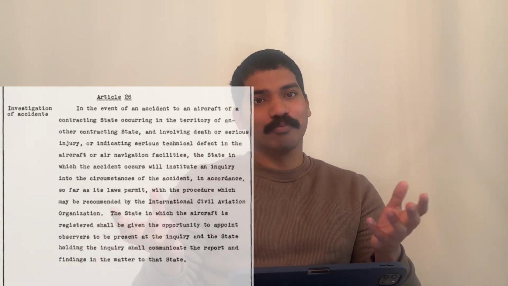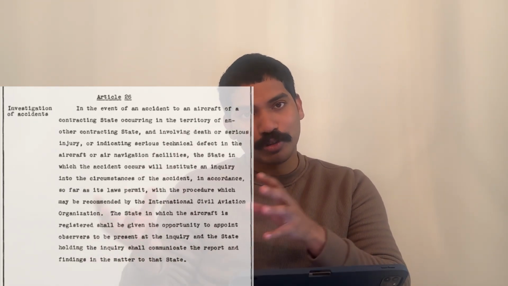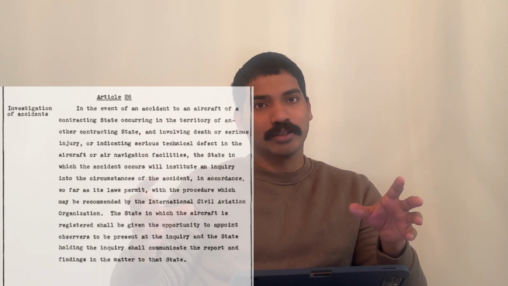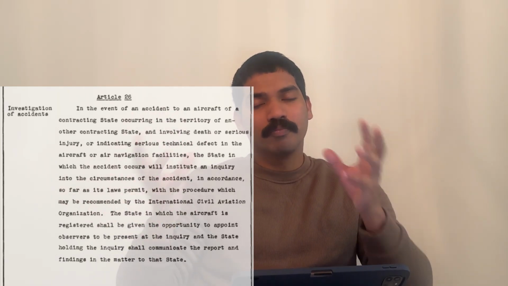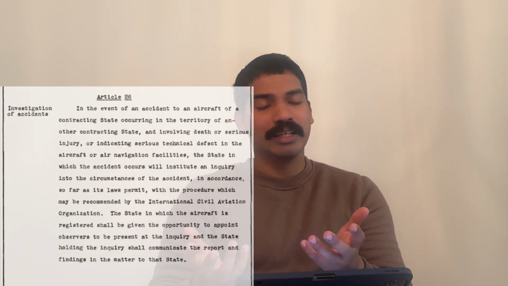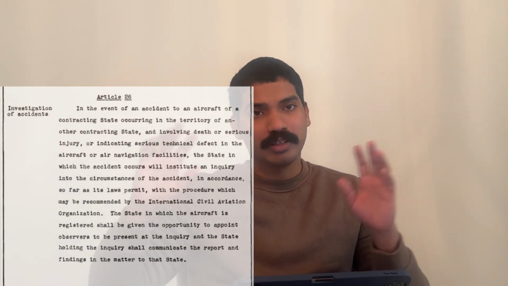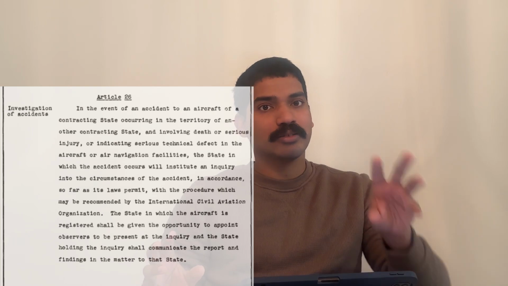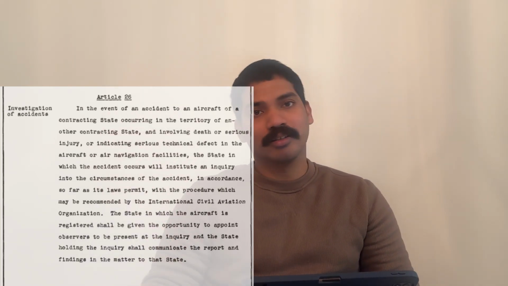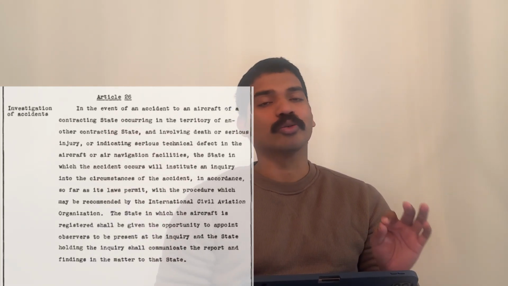So I'll put it simply. Let's say an aircraft comes to India and crashes, for example. India will investigate the accident and send a report to the country from which the aircraft belongs, in the presence of the observers from that country, right? So that was Article 26.